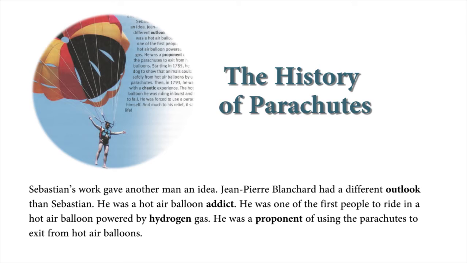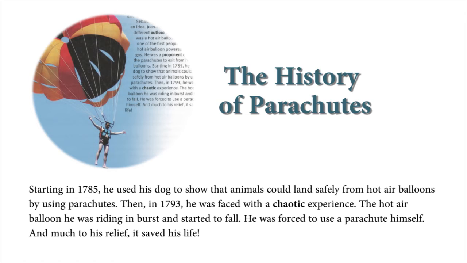Jean-Pierre Blanchard had a different outlook than Sébastien. He was a hot air balloon addict. He was one of the first people to ride in a hot air balloon powered by hydrogen gas. He was a proponent of using the parachutes to exit from hot air balloons. Starting in 1785, he used his dog to show that animals could land safely from hot air balloons by using